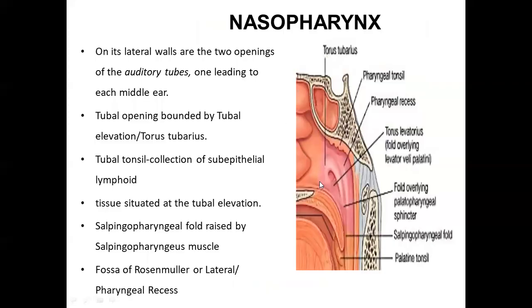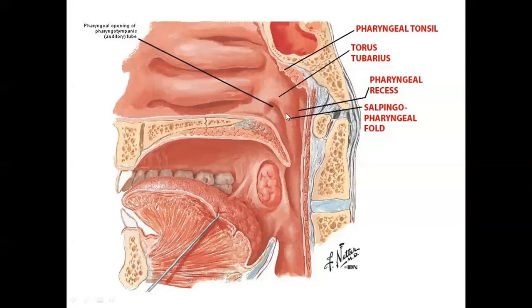So I hope you're understanding this. So this is a depression, and around it there is one fold and another fold. The fold at the back will be the salpingopharyngeal fold and this one will be the salpingopalatine fold. The salpingopharyngeal fold contains the salpingopharyngeus muscle. The salpingopalatine fold contains the levator palatini muscle.